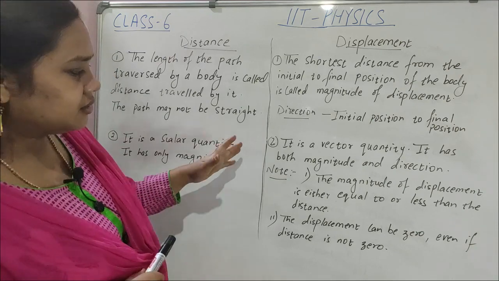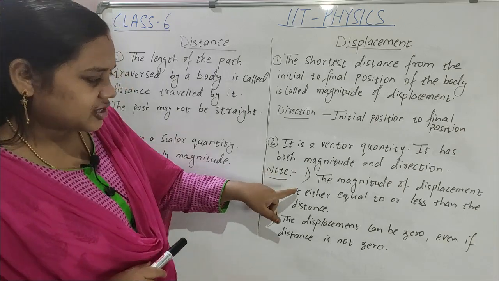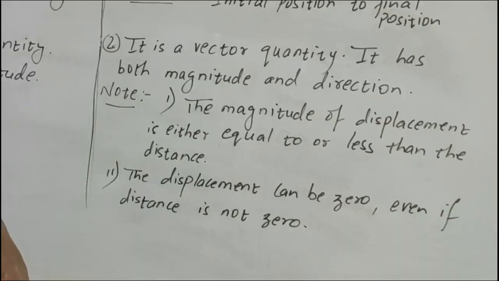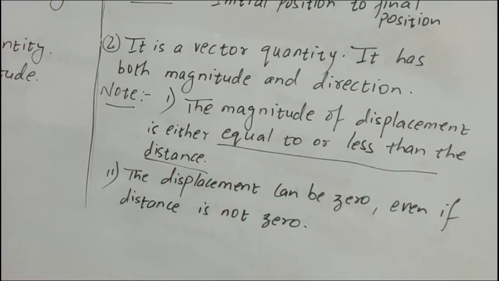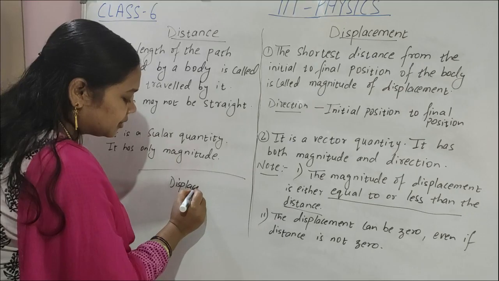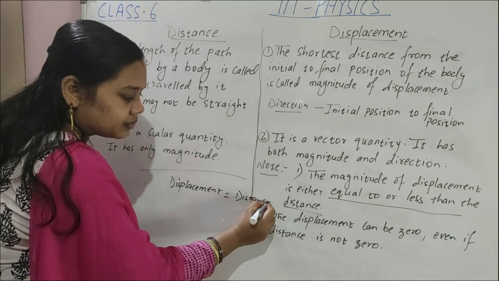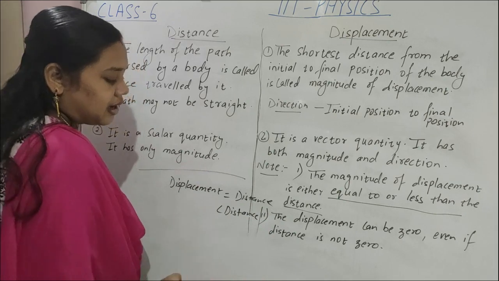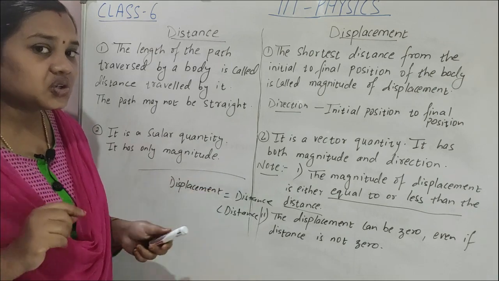Again, there are two important points regarding displacement you must know. The first point is that the magnitude of displacement is either equal to or less than the distance. In which case is displacement equal to distance?